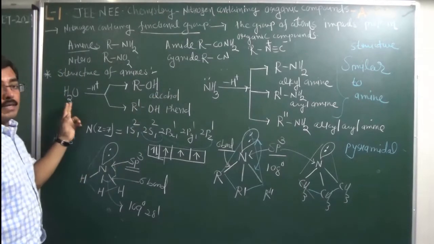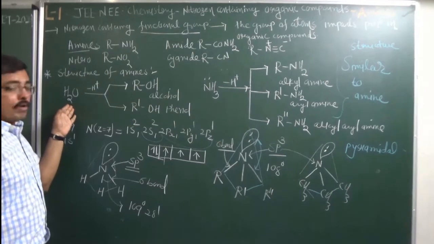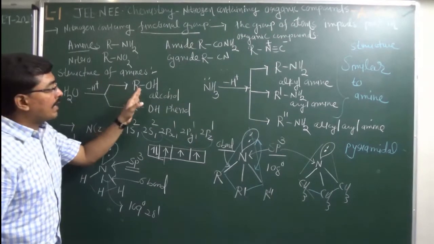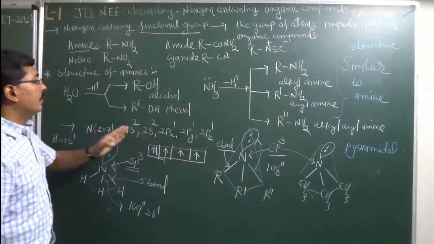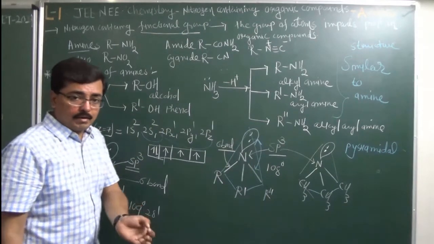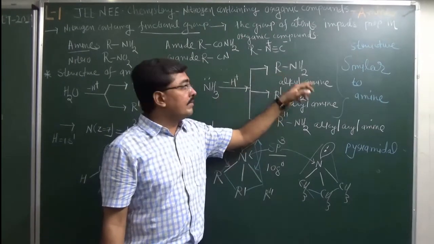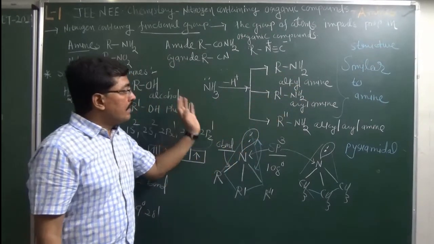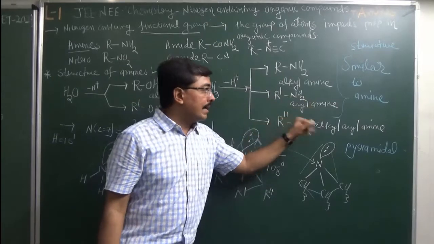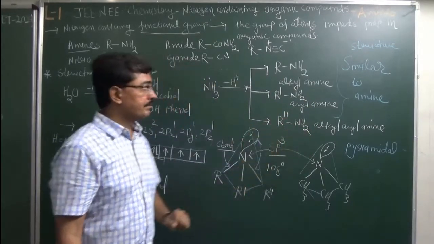Just like alcohol, when hydrogen of water is replaced by an alkyl group, we get an alcohol, or when replaced by an aryl group, we get a phenol. Similarly, from ammonia, when hydrogen is replaced by an alkyl group, we get alkyl amine. If replaced by an aryl group, we get aryl amine, or another type of amine is alkyl aryl amine.